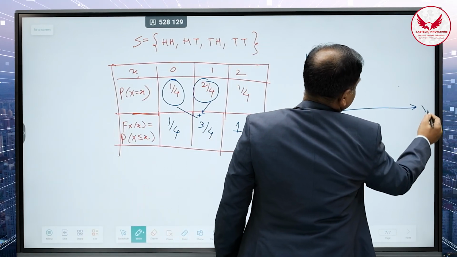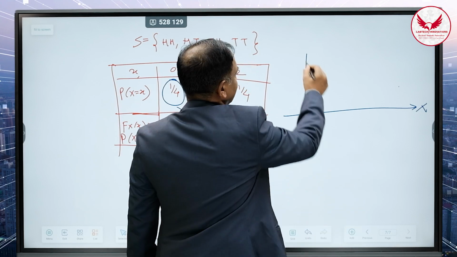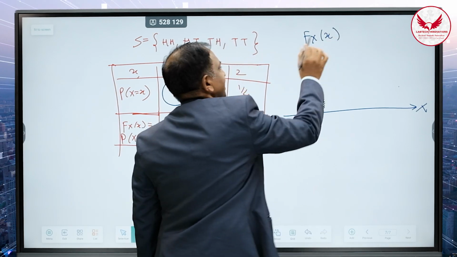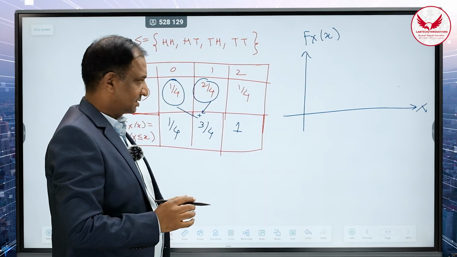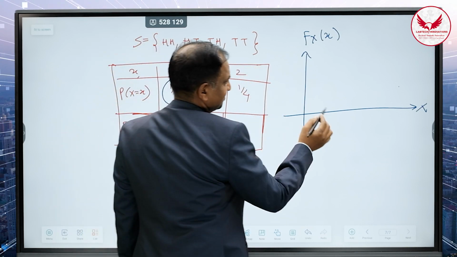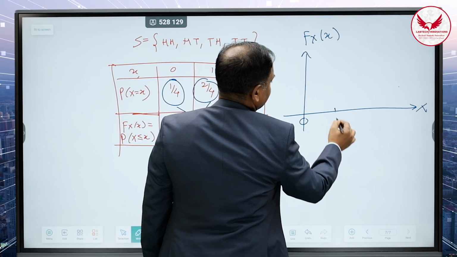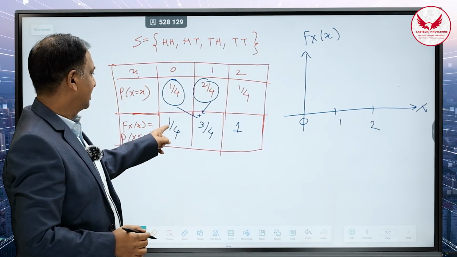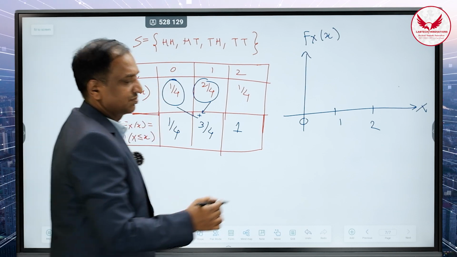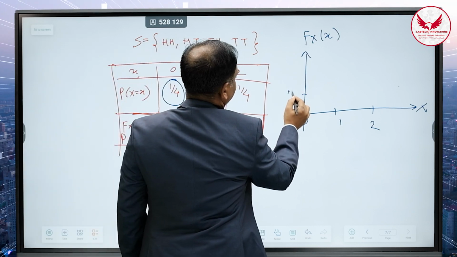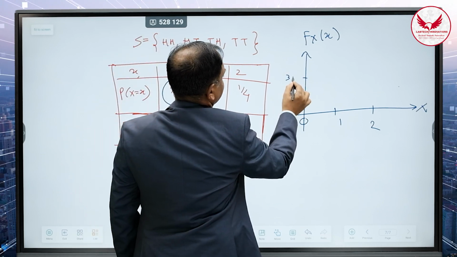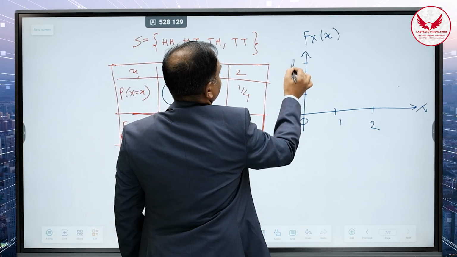So here the x-axis is the random variable, and over the y-axis is the CDF, which is represented by F of x. And different possible values of your small x are 0, then 1, and 2. And you know that the CDF of 0 is 1 by 4. So here it will be 1 by 4. And यहाँ पे 3 by 4 है, so here it will be 3 by 4. Here the 1 will be there.